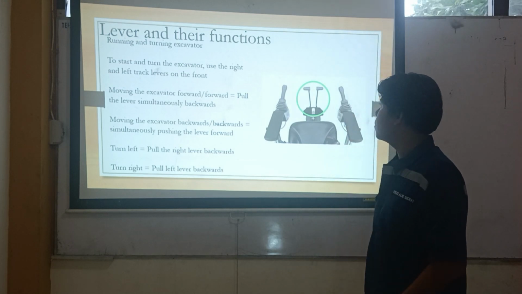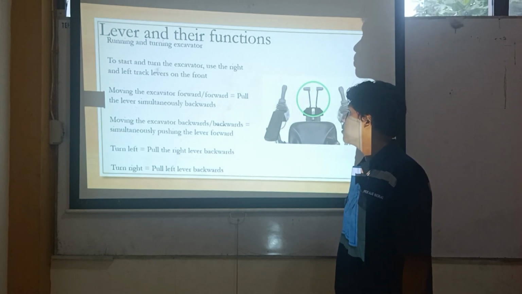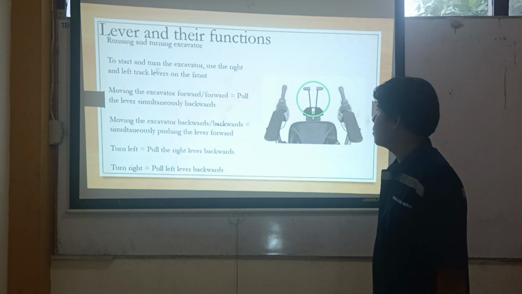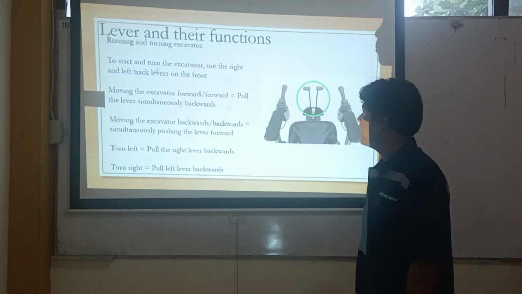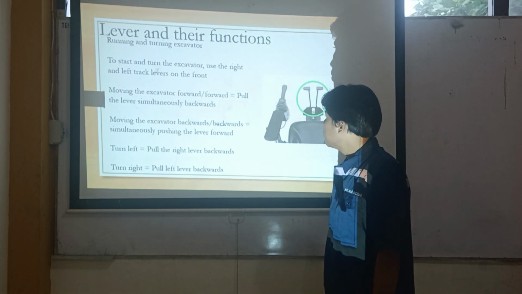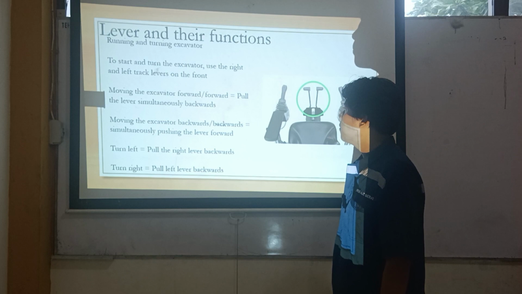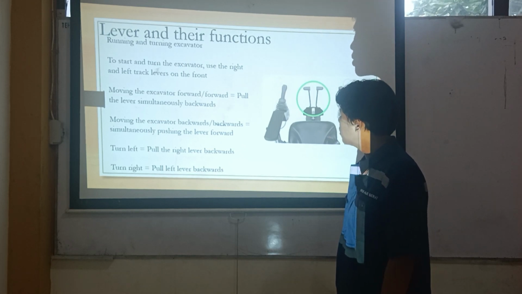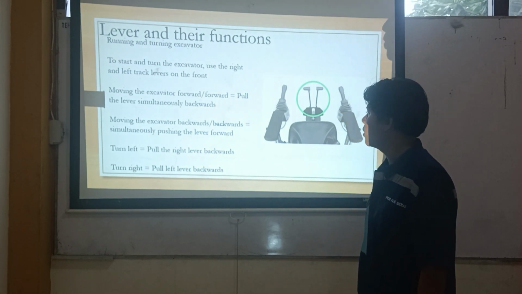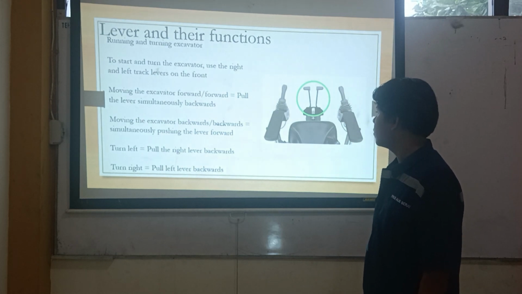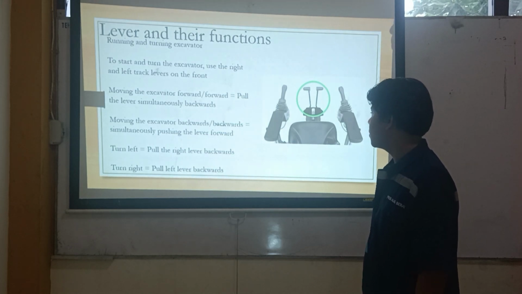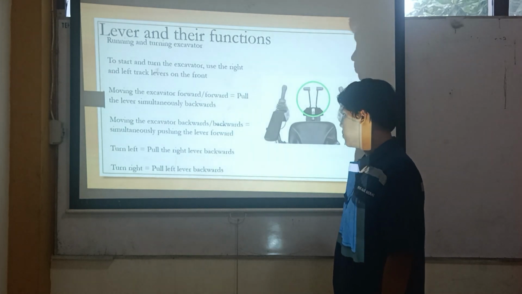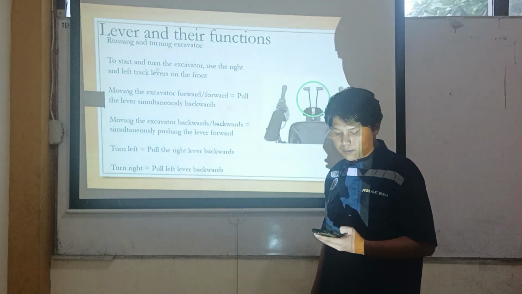Levers and their function. Running and turning the excavator. To run and turn the excavator, use the right and left track levers on the front. Moving the excavator forward, pull the levers simultaneously backward. Moving the excavator backward, simultaneously push the levers forward. Turn left, pull the right lever backward. Turn right, pull the left lever backward.